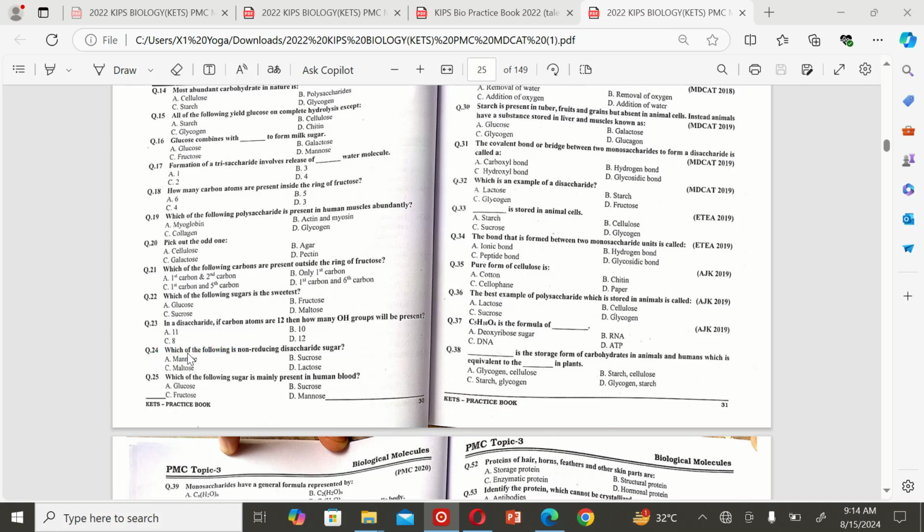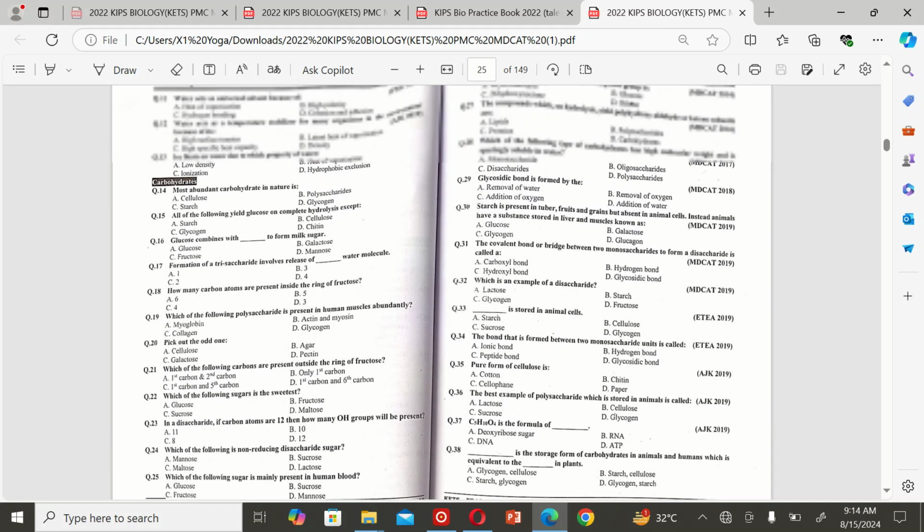The next MCQ is: which of the following is a non-reducing disaccharide sugar? A mannose, B sucrose, C maltose, and D lactose. So the correct option is B sucrose. The next MCQ is: which of the following sugar is mainly present in human blood? A glucose, B sucrose, C fructose, and D mannose. So the correct option is A glucose.